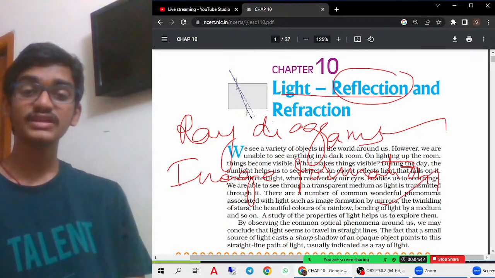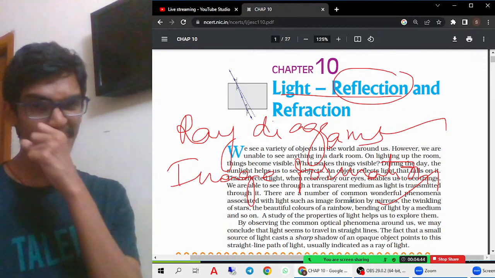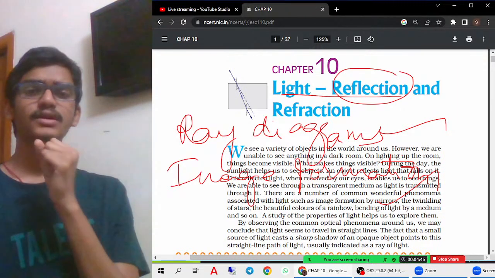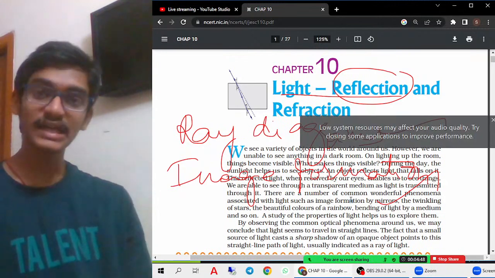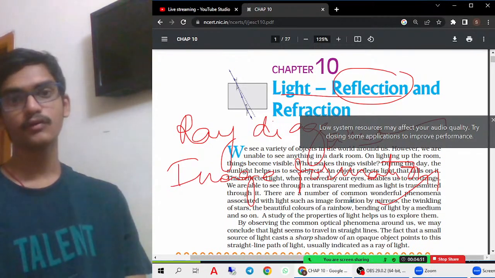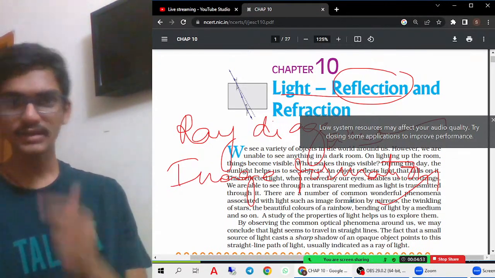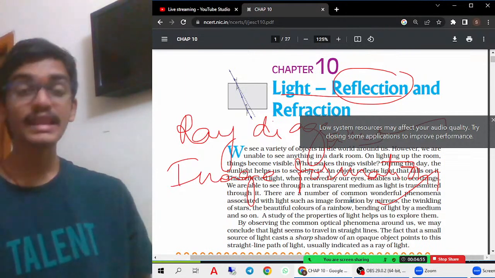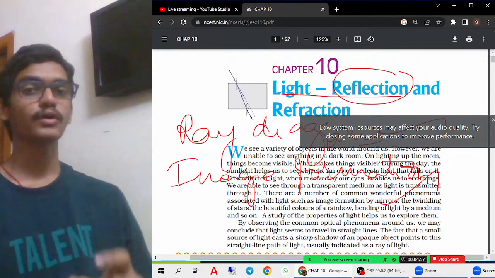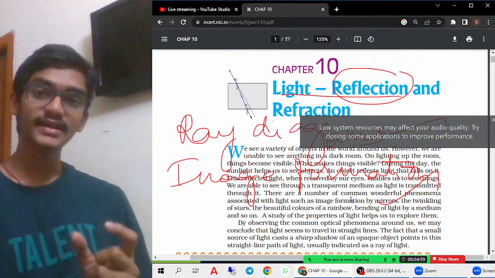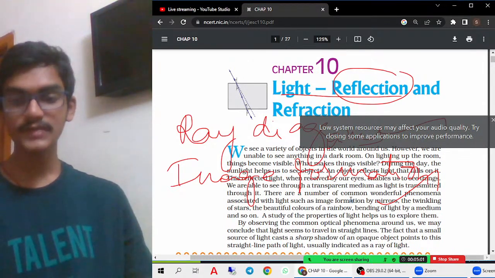Then we will see the sign convention and the numericals, and we will solve the in-text questions from this chapter. Till reflection, whatever in-text NCERT questions are there, we will be solving those questions also.